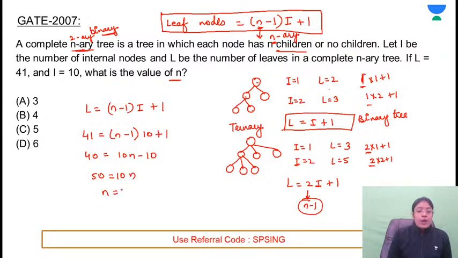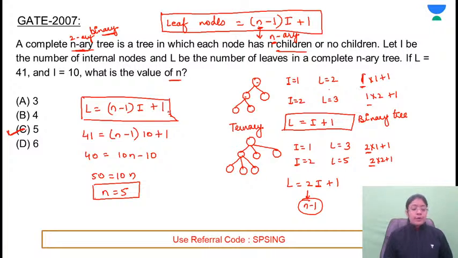N is equal to 5. Yes, answer is C. If you know the formula, then it's very simple. If you have any problem with the formula in the exam, then you can derive the formula. Any confusion?